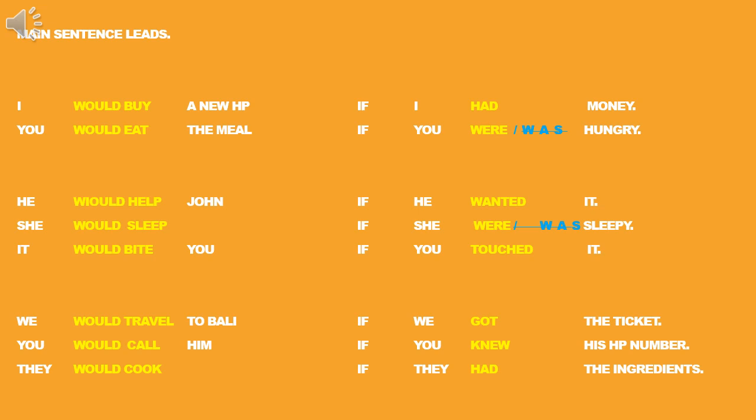Okay, let's pay attention. In formula 1, we use will followed by verb 1. In formula 2, we change will to would followed by verb 1. And the verb 1 now all becomes past tense: had, wanted, touched, all past form. Except for to be, for conditional we never use was, even if it is he, she, it. We always use were.